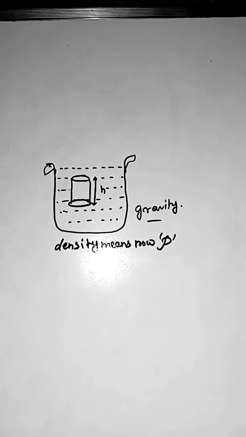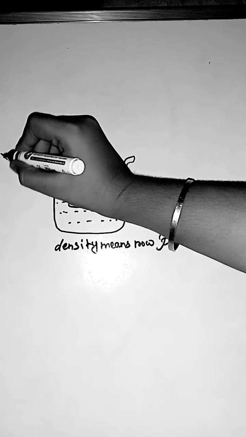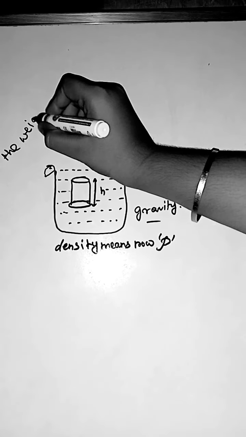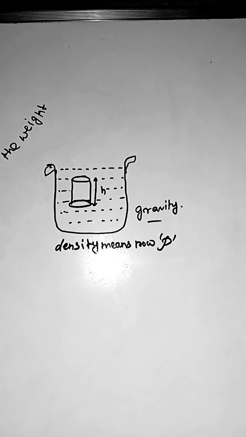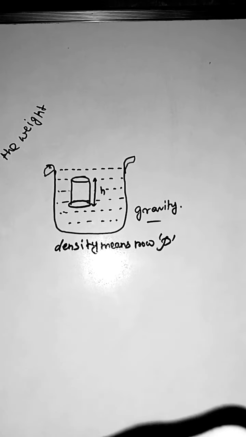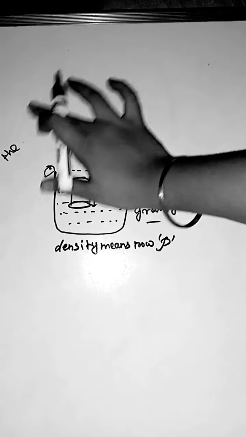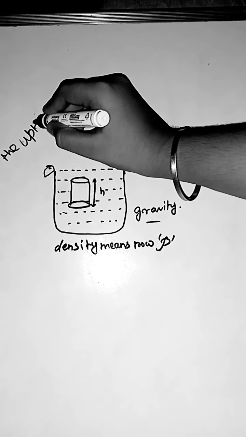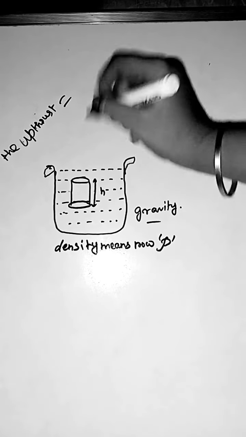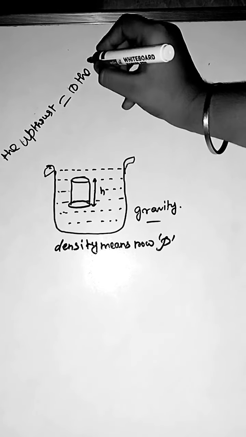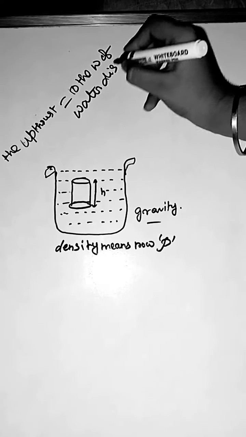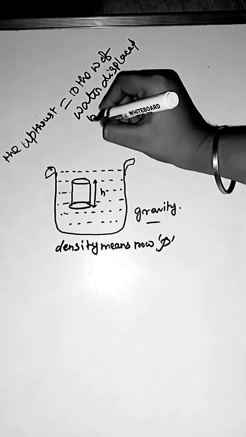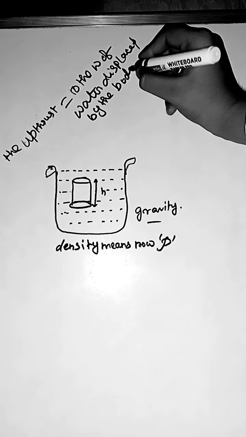So what is the topic? To prove the weight, means to prove, upthrust is equal to the weight of water displaced by the body.